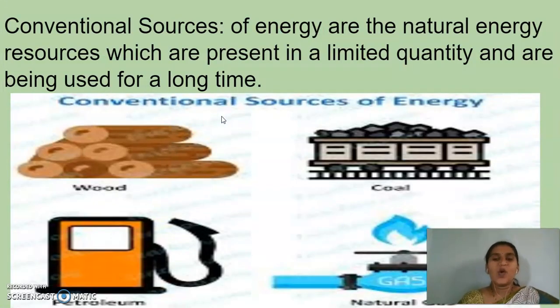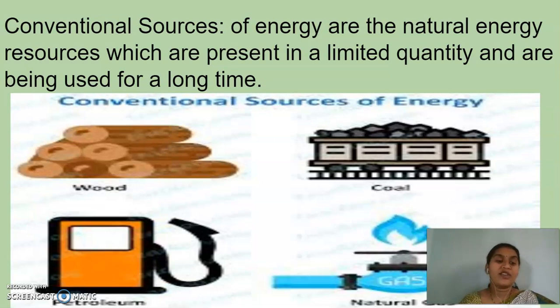So what exactly did you understand about the conventional sources of energy, children? See here. Conventional sources of energy are the natural energy resources which are present in a limited quantity and are being used for a long time. So these things are available in nature, and people started to use them for a long time.